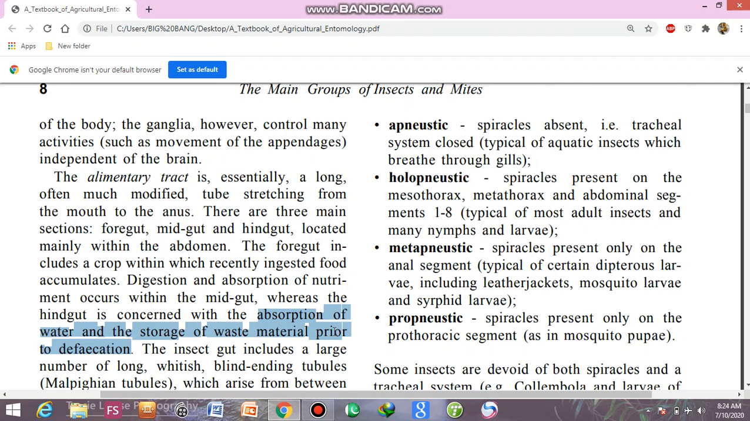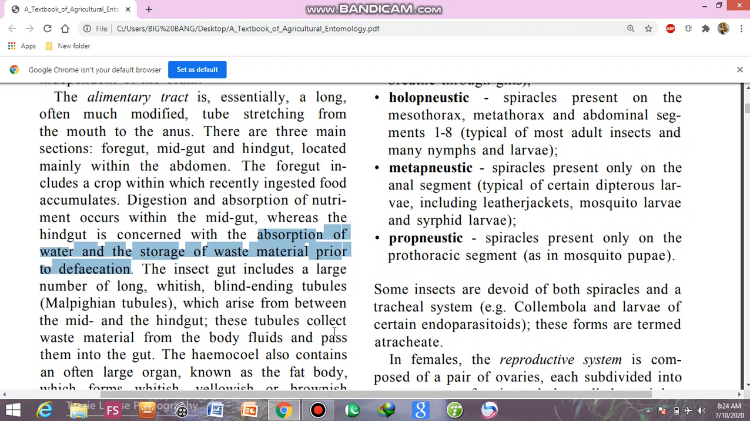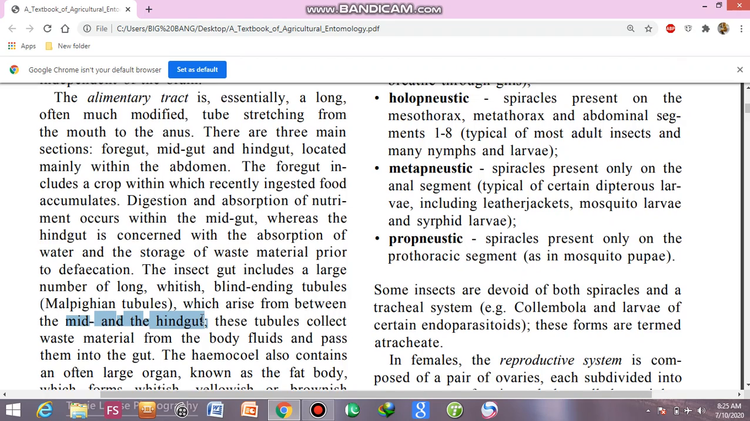Prior means before. Hindgut is associated with the absorption of water and storage of waste material before removal from the body. The insect gut includes a number of long whitish blind-ending tubules called Malpighian tubules. These Malpighian tubules are present between the midgut and hindgut. Now, what is the function of these Malpighian tubules? Why are they present between the midgut and the hindgut?